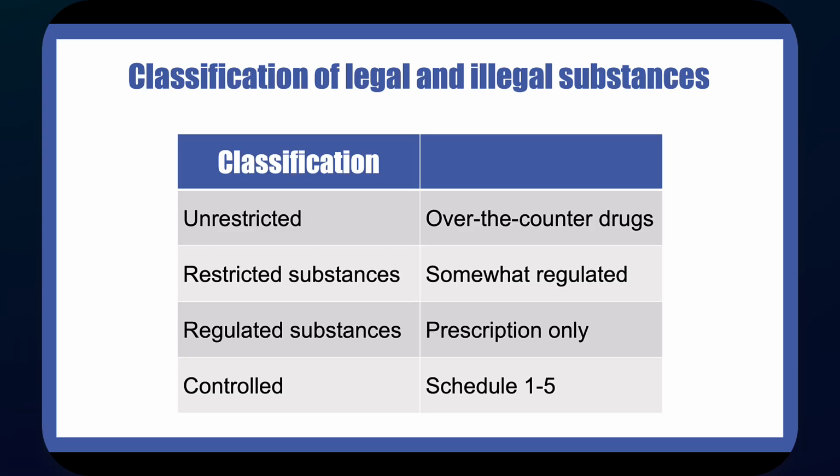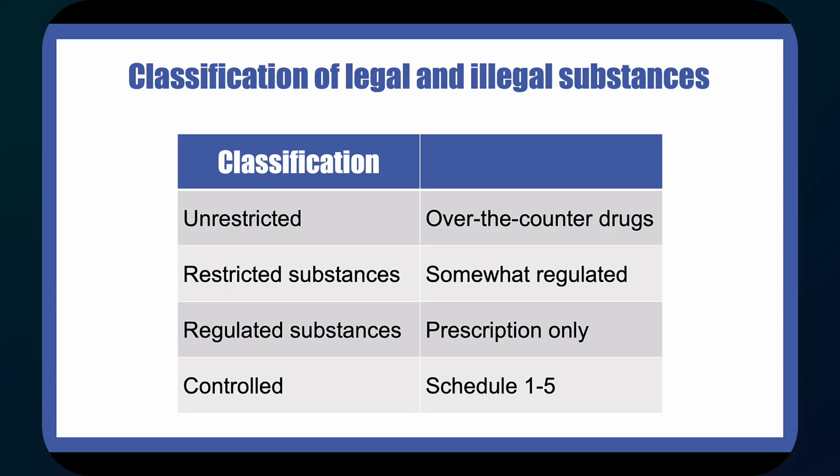Before we get to the 4 ways that we classify drugs, we also have a way of classifying legal and illegal substances. Unrestricted are medicines sold directly to a consumer without a requirement for a prescription from a healthcare professional. Examples of that are aspirin, Tylenol, ibuprofen, pretty much any medicine that you can buy over the counter without having to show ID. Restricted are substances that can be used but may have some restrictions on them, like the age that you can use them.